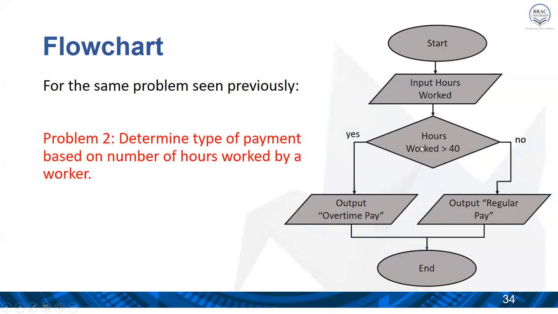If the condition is not true, that means the hours worked is less than 40, then the condition is false. In that case, the next process follows the no path, and finally the output will be regular pay. And then the program will end.